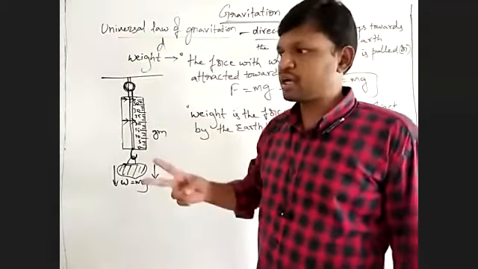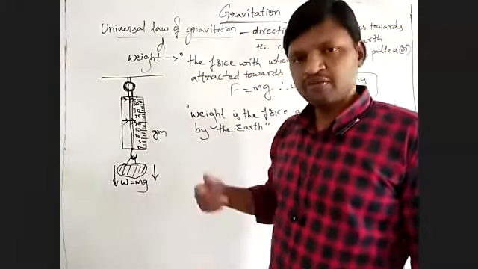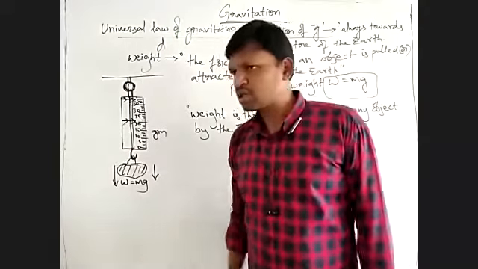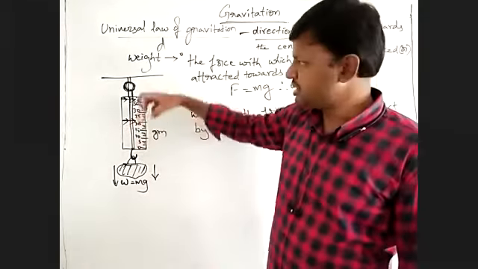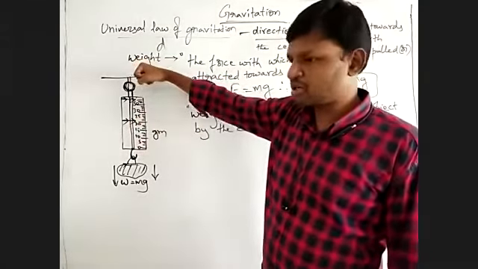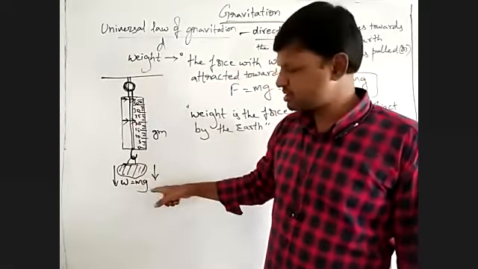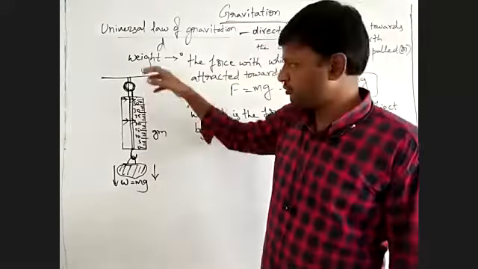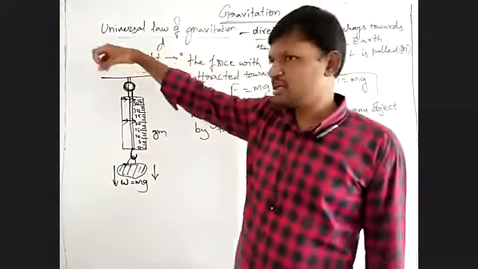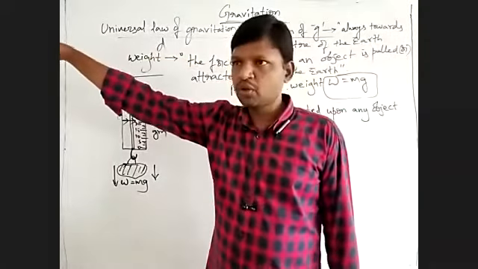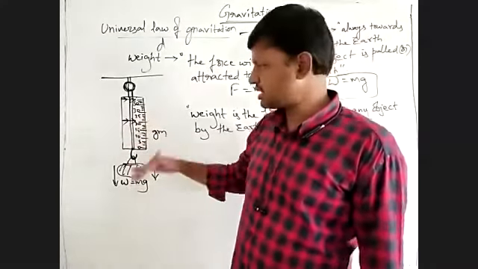For this, you can take the help of another person, your friend, so that you will be able to observe the change. Initially, when it is hanged to a particular support and you have hanged the object to it, it is showing the reading, that means the weight of the object. But when you are leaving the spring balance freely, you will come to wonder, because I will tell the result now.